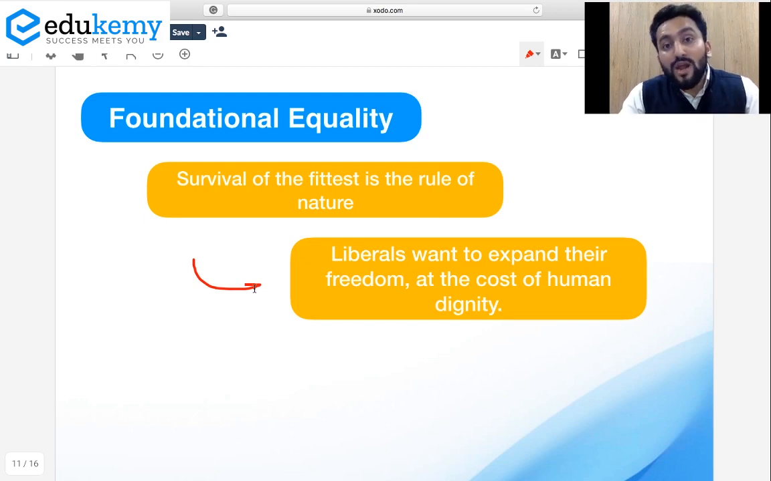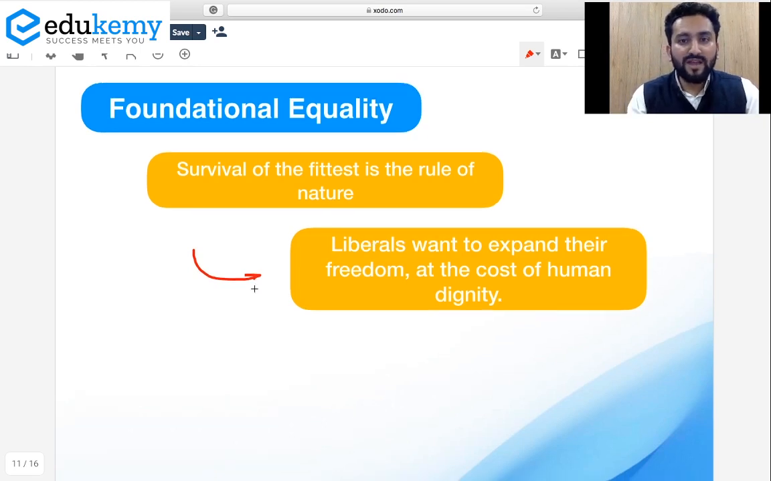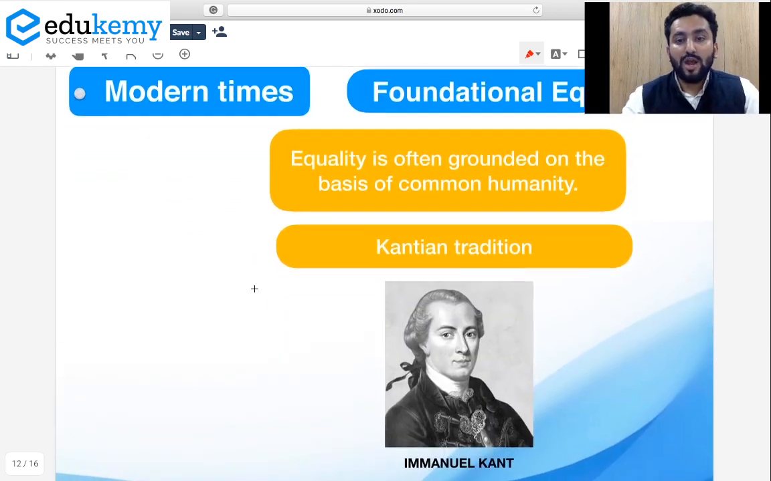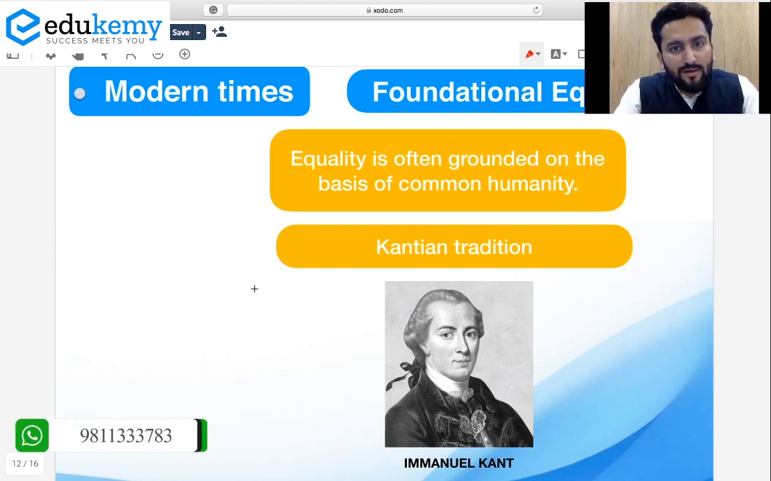So rather than looking at the concept of religion and nature, just look at human. Let's give equality because we are human. And why were liberals giving that? Because the concept that we should learn equality from nature was defeated. Okay? So equality is often grounded on the basis of common humanity, because we all are human. That is why this can be the foundation of equality.